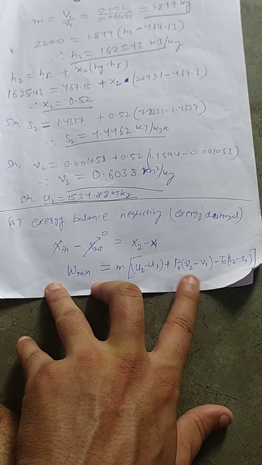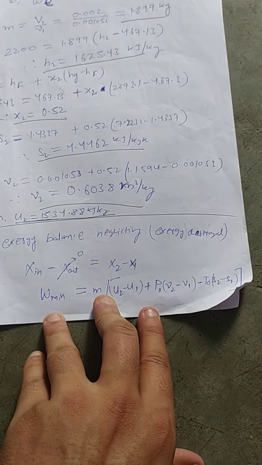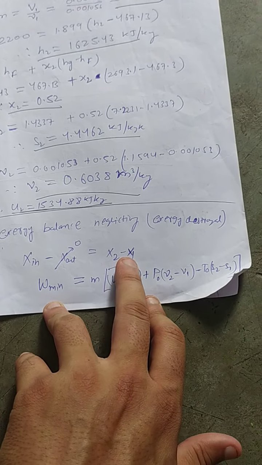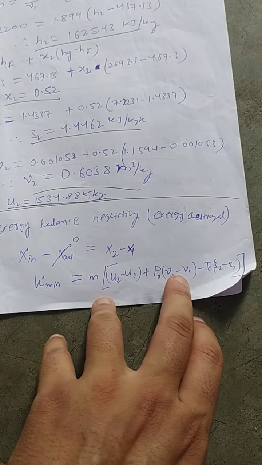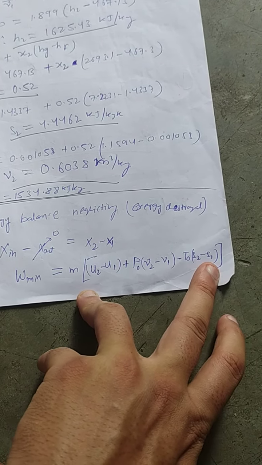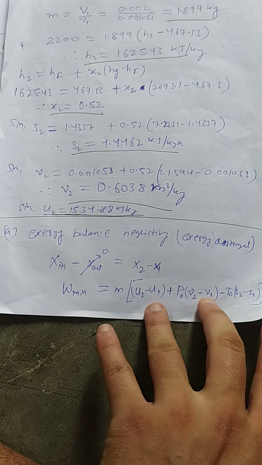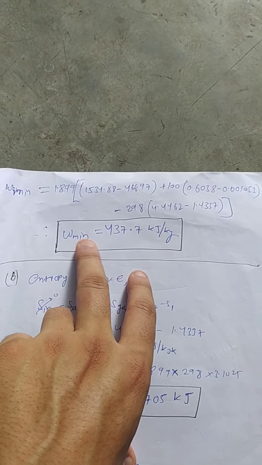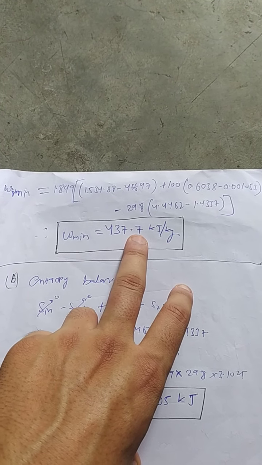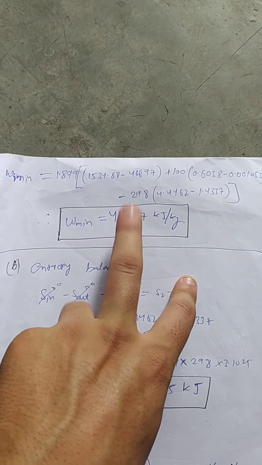So exergy in would be the minimum work, and X2 minus X1, the change in exergy, would be m times (U2 minus U1) plus P0 (V2 minus V1) minus T0 (S2 minus S1). Putting all these values in, W minimum comes out to be 437.7 kilojoule per kg. So the minimum work input would be this one.